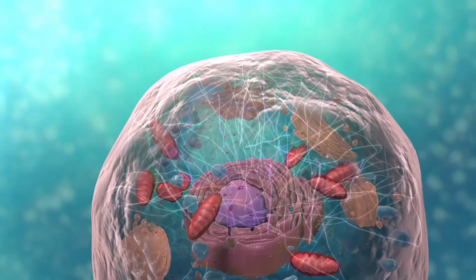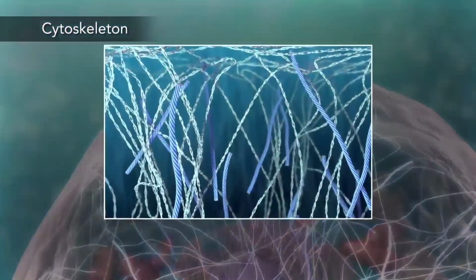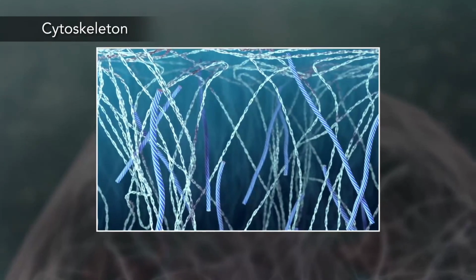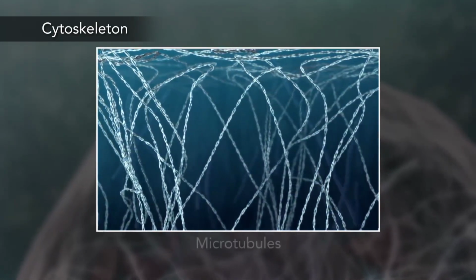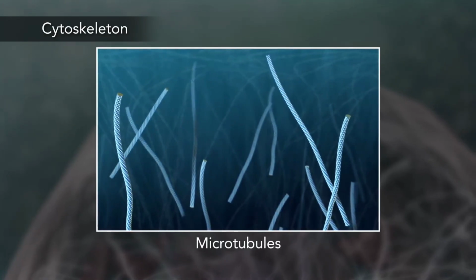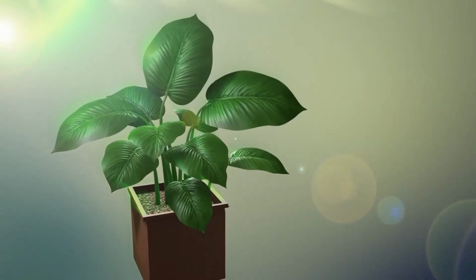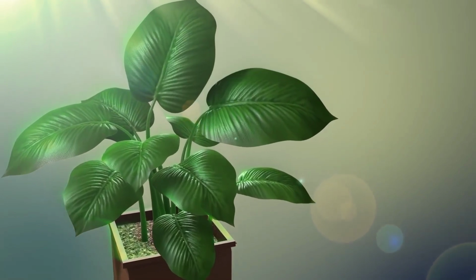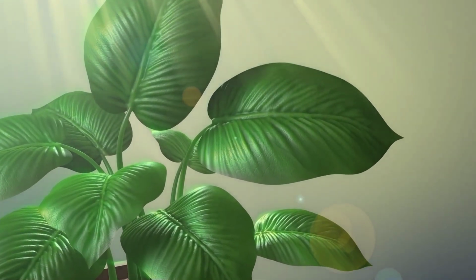Meanwhile, the cell maintains its shape through a cytoskeleton. The cytoskeleton includes the thread-like microfilaments, which are made of protein, and microtubules, which are thin, hollow tubes. Some organisms, such as plants, that are photoautotrophic, meaning they capture sunlight for energy,